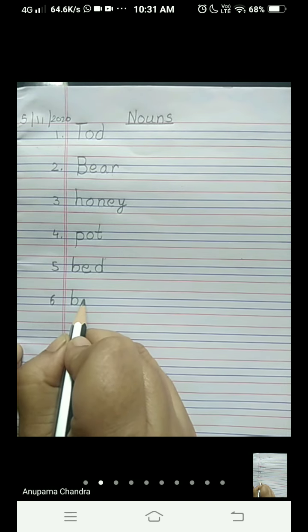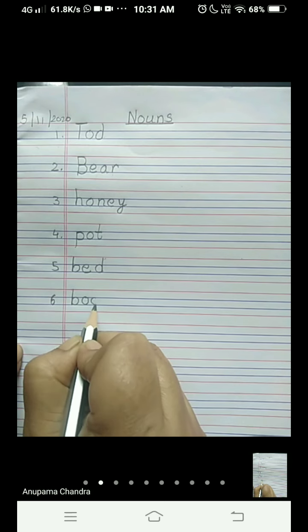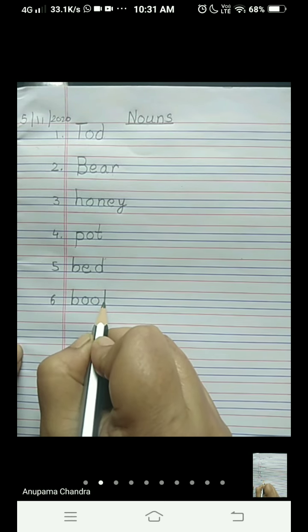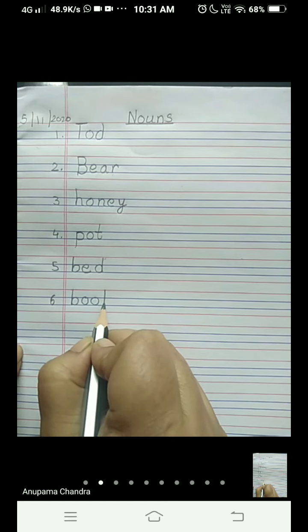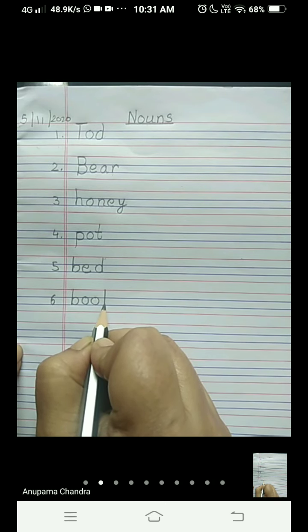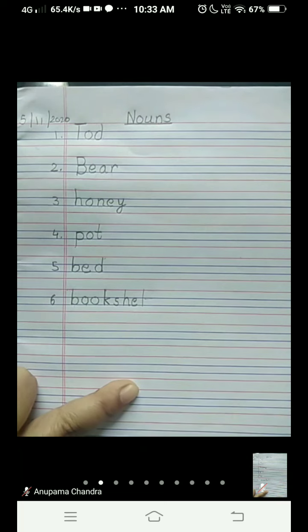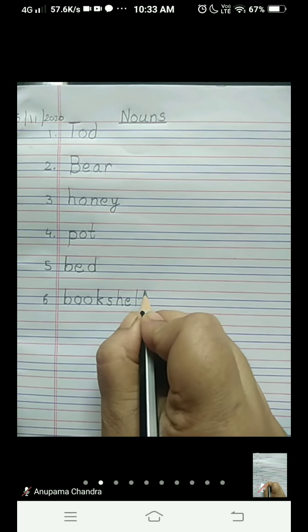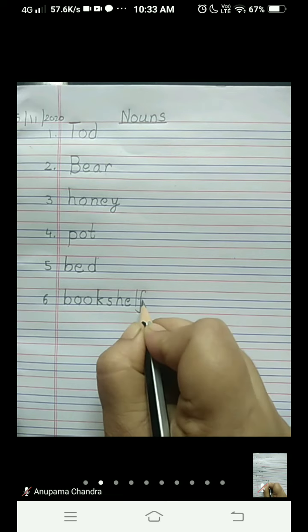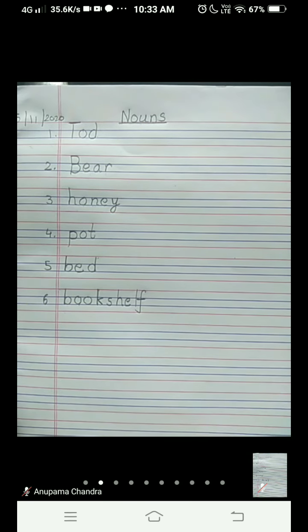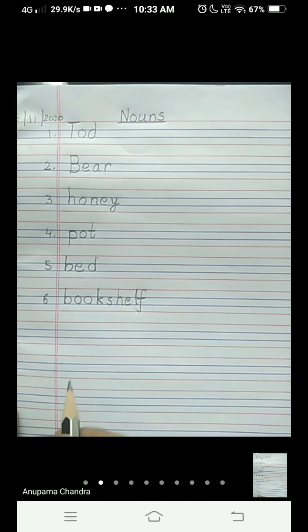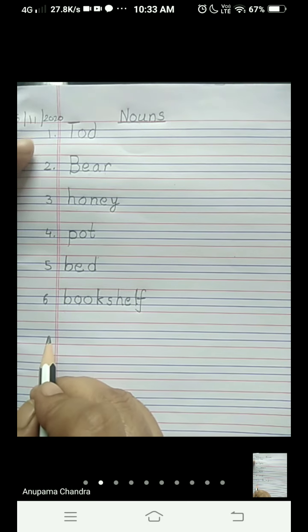B double O K. Now again K, you will start from the upper red line and come to the lower red line. I have told you earlier also, children. Okay. Shelf. Bookshelf.